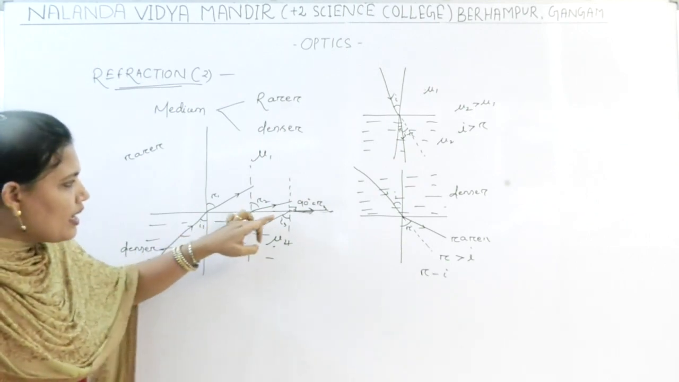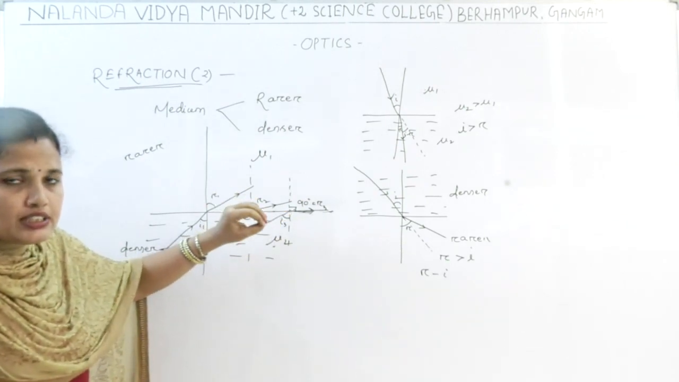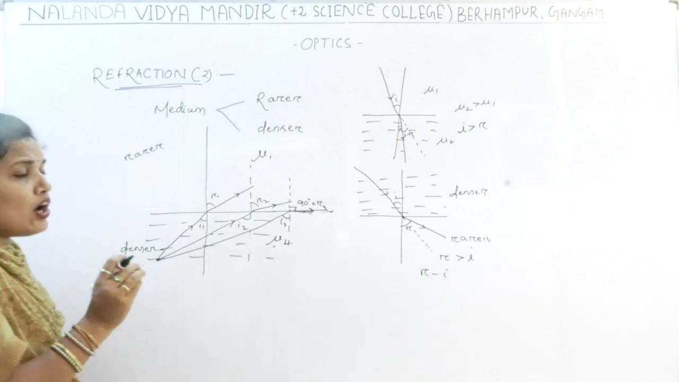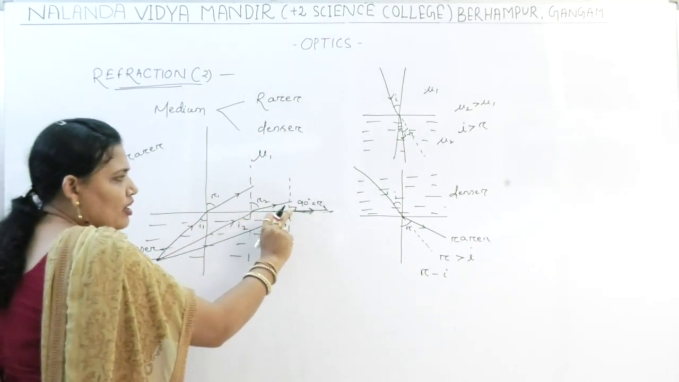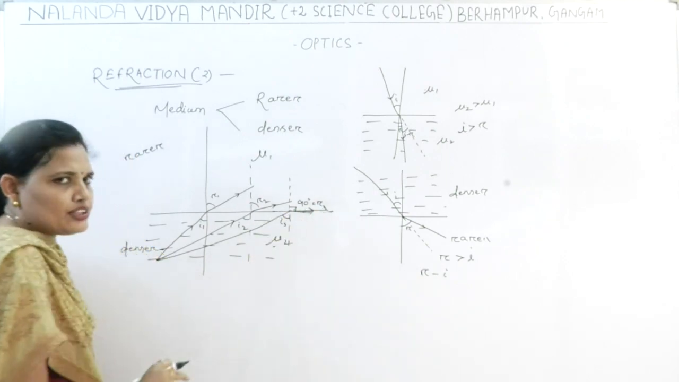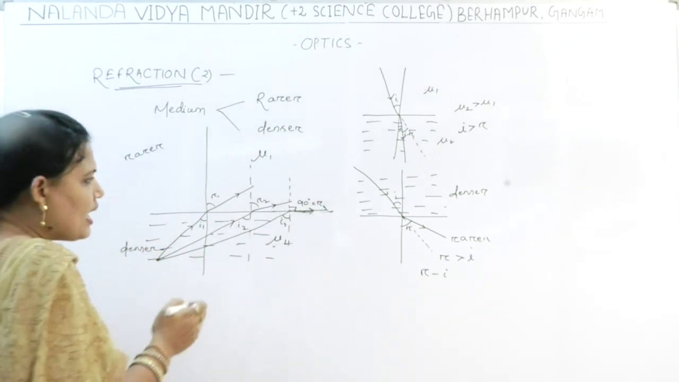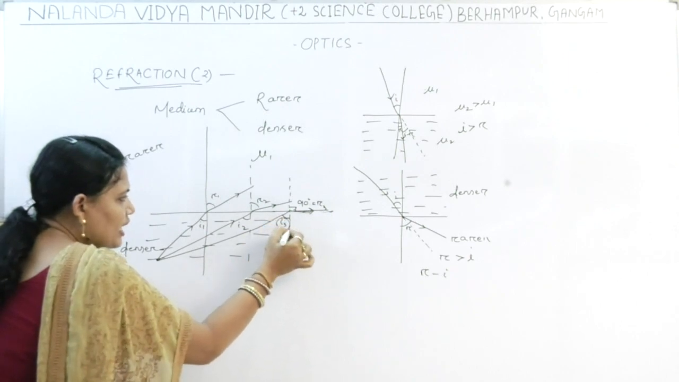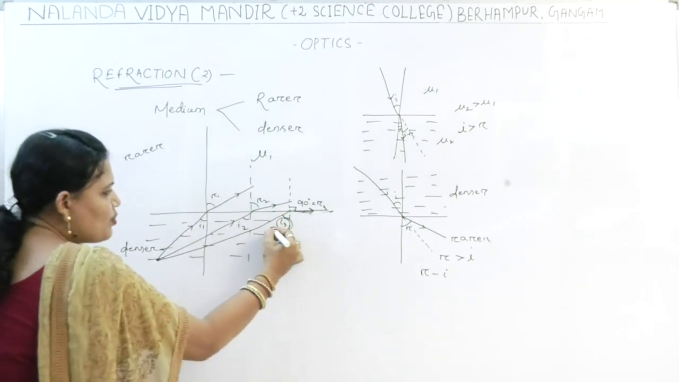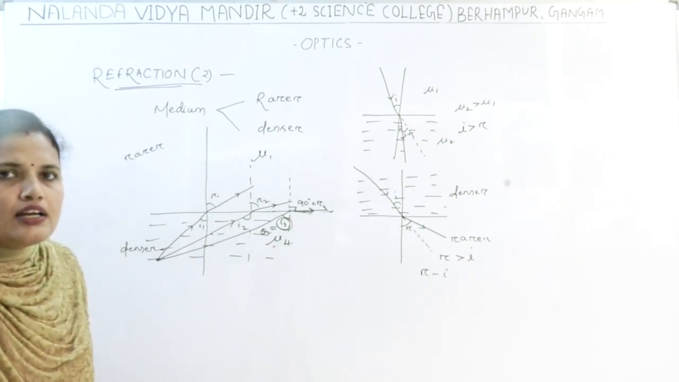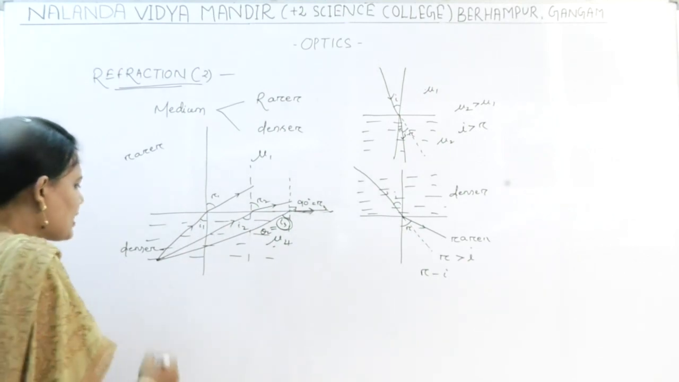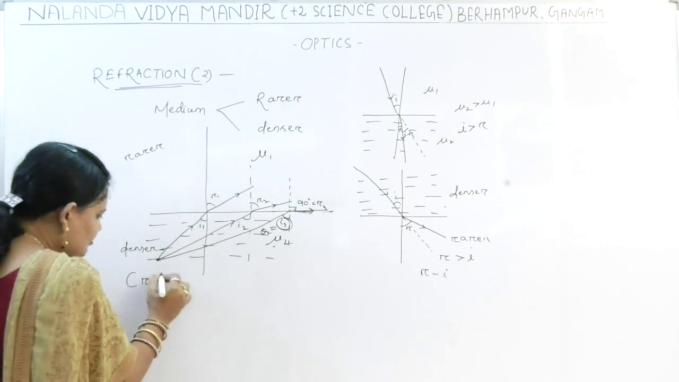For a certain angle of incidence, a condition will arise where the angle of refraction is 90 degrees, and at this position the angle of incidence is known as the critical angle. At this position the angle of incidence is known as the critical angle.